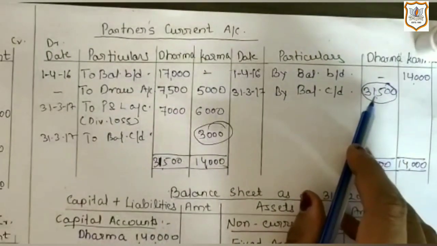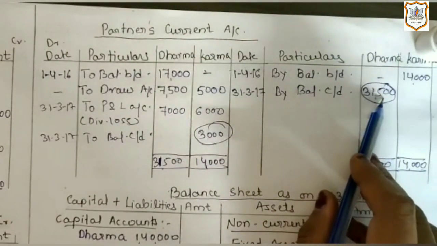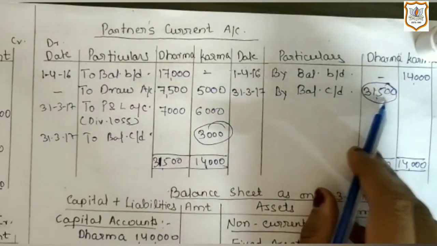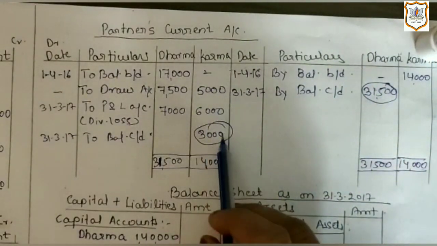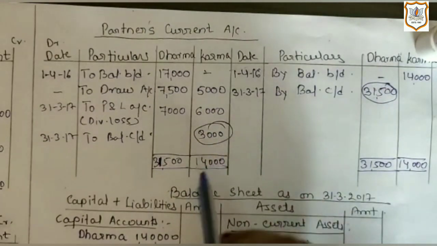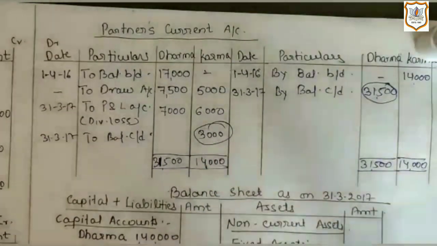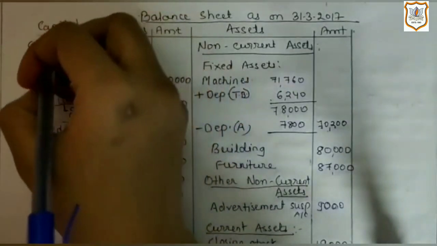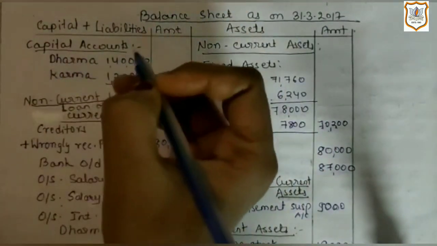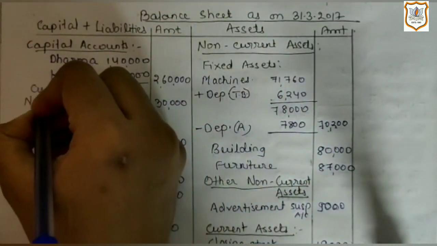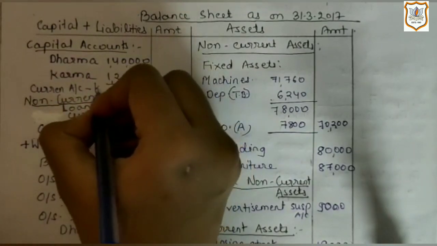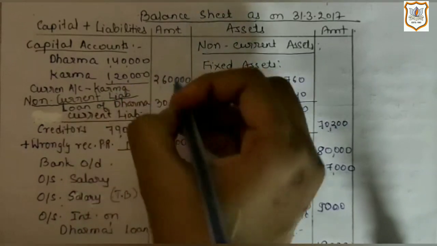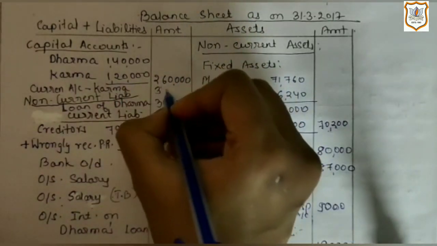Now this closing balance, that is 31,500 of Dharma, will appear on asset side, and closing current balance of Karma will appear on liability side. Let's record it in balance sheet. Current account of Karma, which is 3,000.